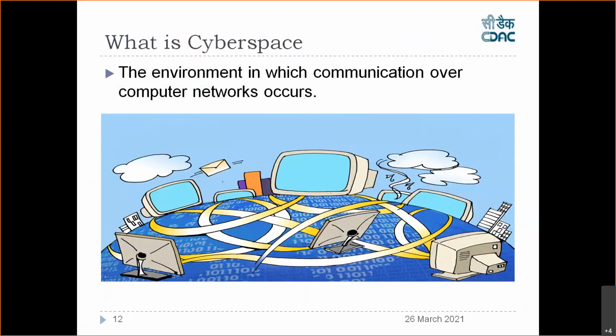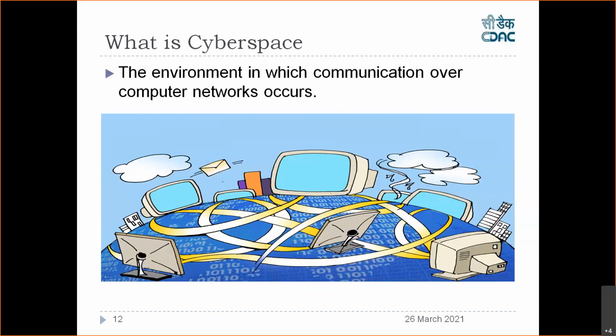Now let us talk about cyberspace. What do you understand by cyberspace? Cyberspace is the world where, you can say, it's the internet, where each and every electronic gadget is connected to that particular network. For example, your mobile phone is connected, your server is connected, your desktop is connected, your pager is connected. All electronic gadgets which have network capability are connected to this particular internet.